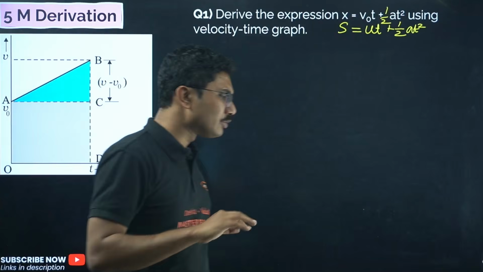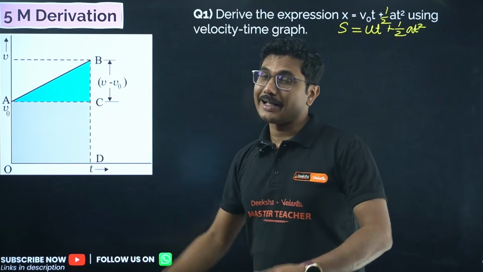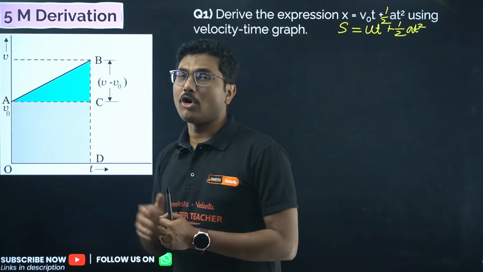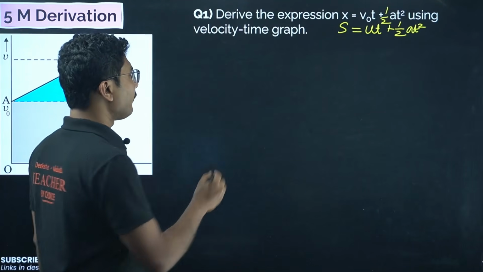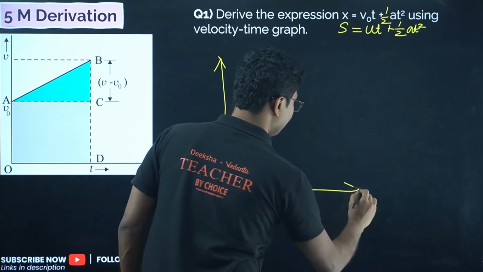Now let us understand the graph. Many students do not understand the graph, they just memorize everything and try to replicate that in the exam hall, and they make small mistakes. So what is this graph all about? When you draw the graph, obviously you have to draw the y-axis, and you have to draw the x-axis as well.